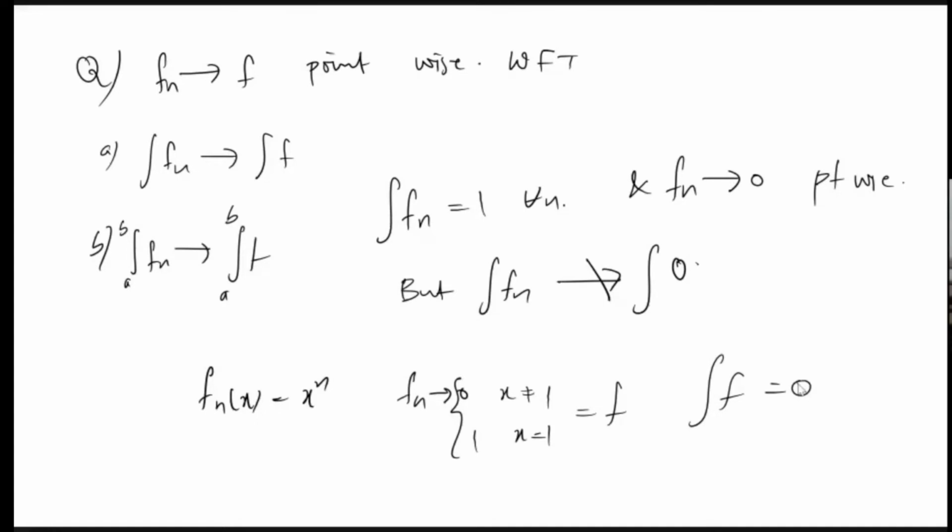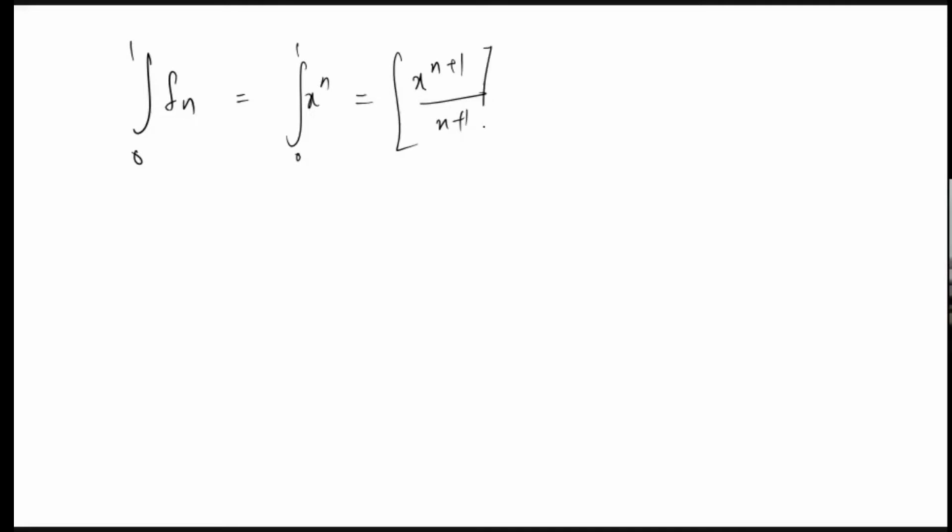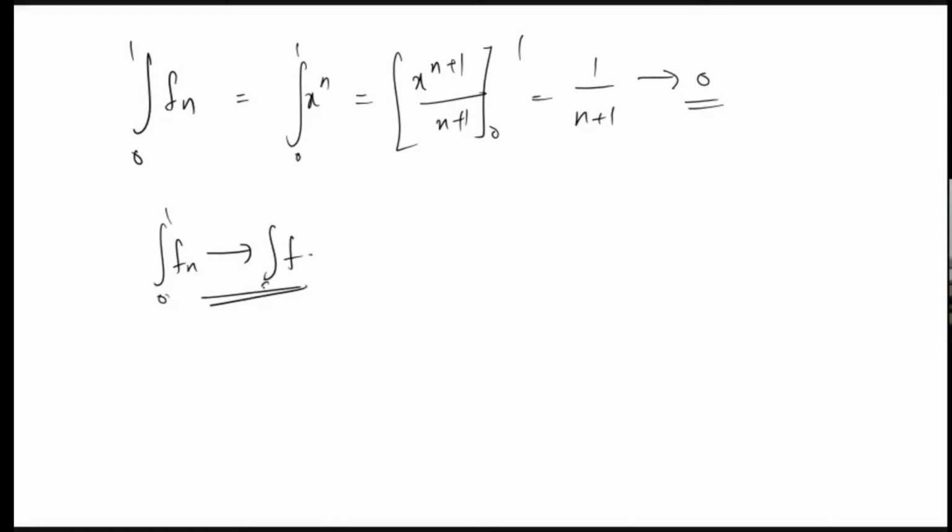So the value of the function at other points is 0, so the integral will be 0. Then what is the integral of fn? Integral 0 to 1 of fn will be the integral of x raised to n, that is x raised to n plus 1 by n plus 1, from 0 to 1, it is 1 by n plus 1. So this is converging to 0. So in this case, the integral of fn is converging to the integral of f on 0 to 1.